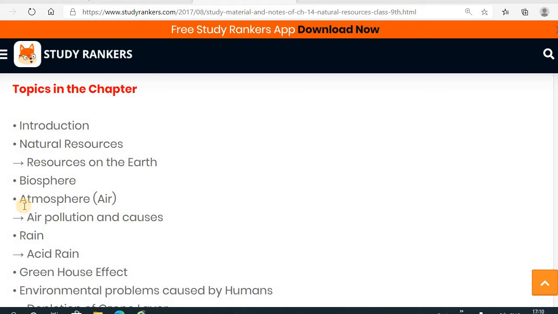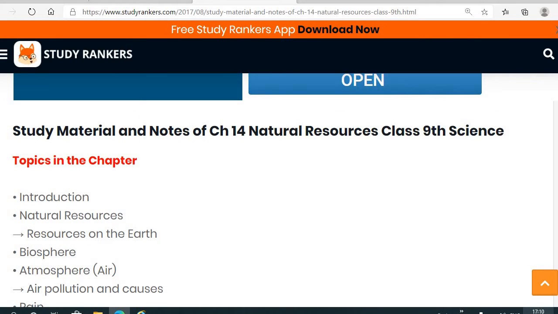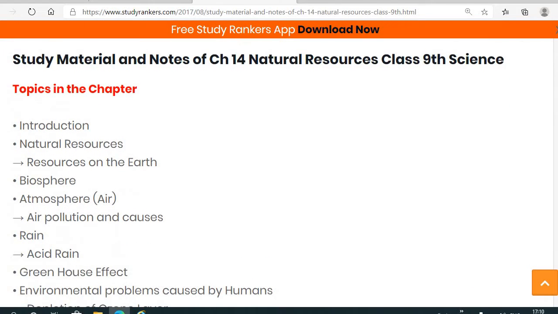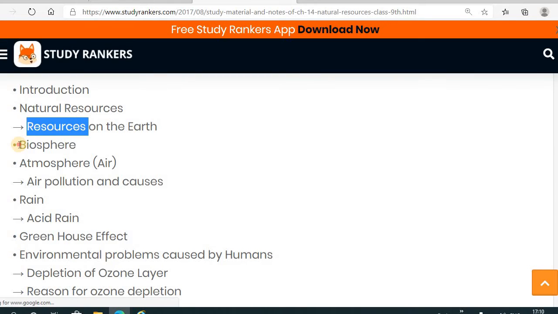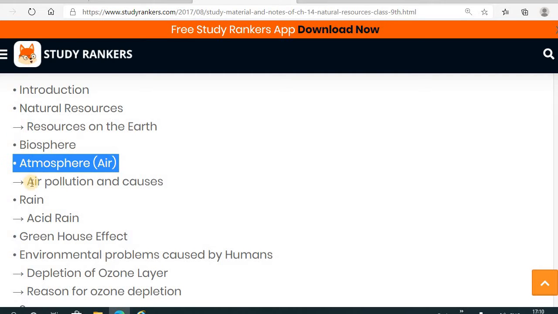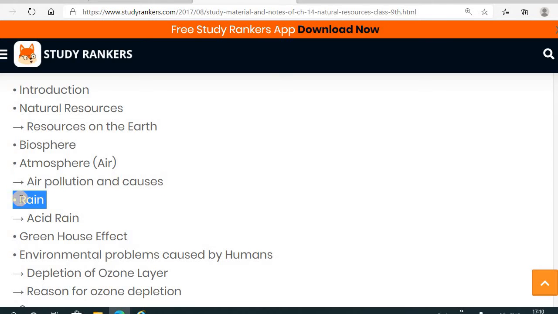See the chapter number 14, that is natural resources. So in this chapter we will see first the introduction part, then natural resources, resources which are present on the earth, then the biosphere, and in that subtopic the atmosphere, then air pollution and its causes, then other bio resources, natural resources,